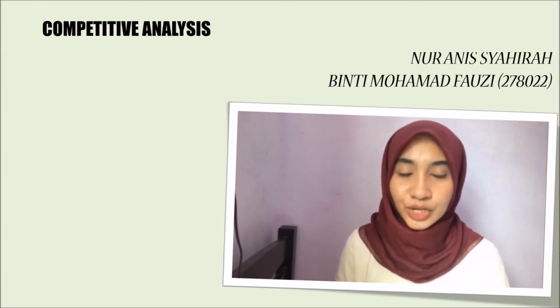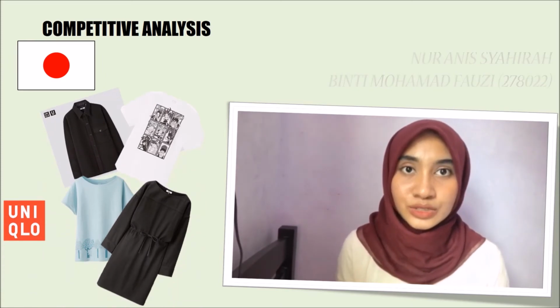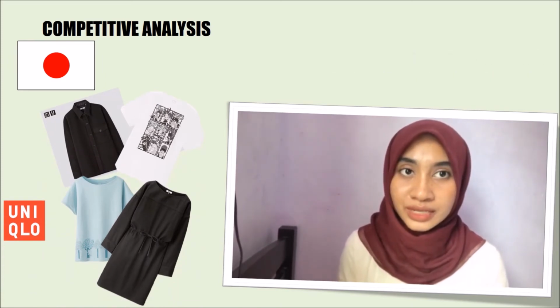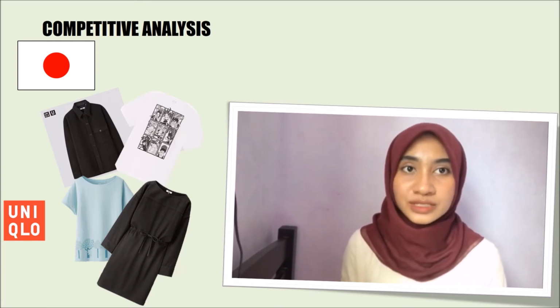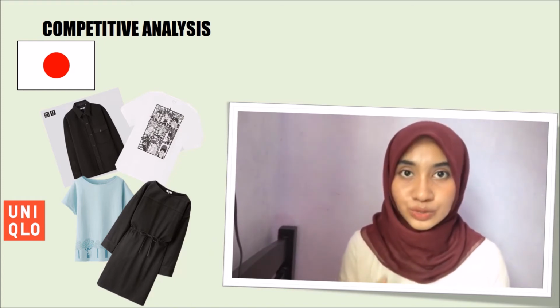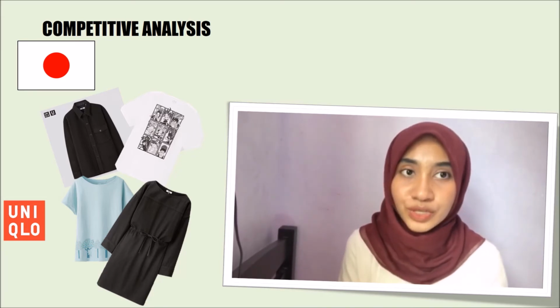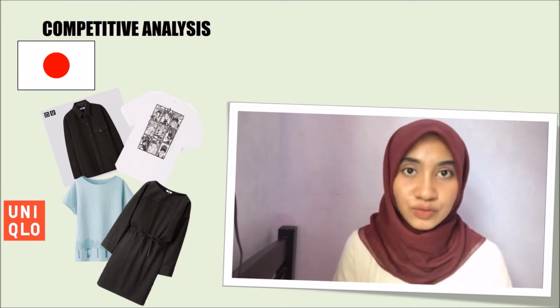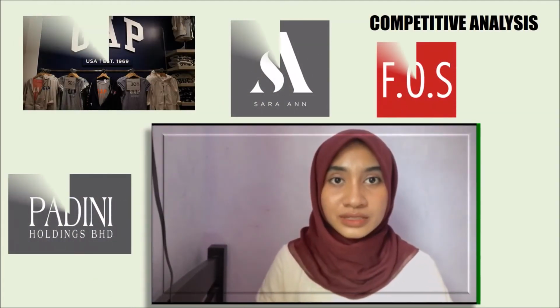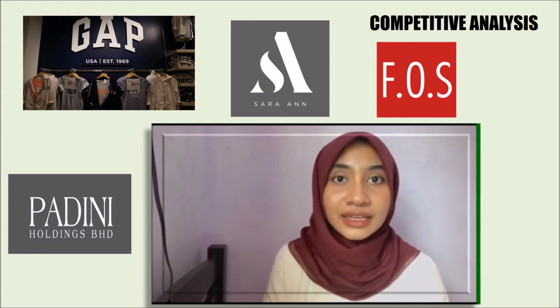Next, I would like to talk about competitive analysis. Uniqlo is a Japanese fashion brand which has pan-global popularity. Though Uniqlo is a big brand of low-cost clothing in Asia, the brand is yet to pick up in other parts of the world, though they have established their presence there. Uniqlo was first established in Japan in 1940 as a men's casual clothing brand. It was during the 80s that it started growing into a big brand in Japan, and the company moved into women's wear and other categories of clothing. Uniqlo has top competitors like Gap, F4S, Zara, Padini, and others.